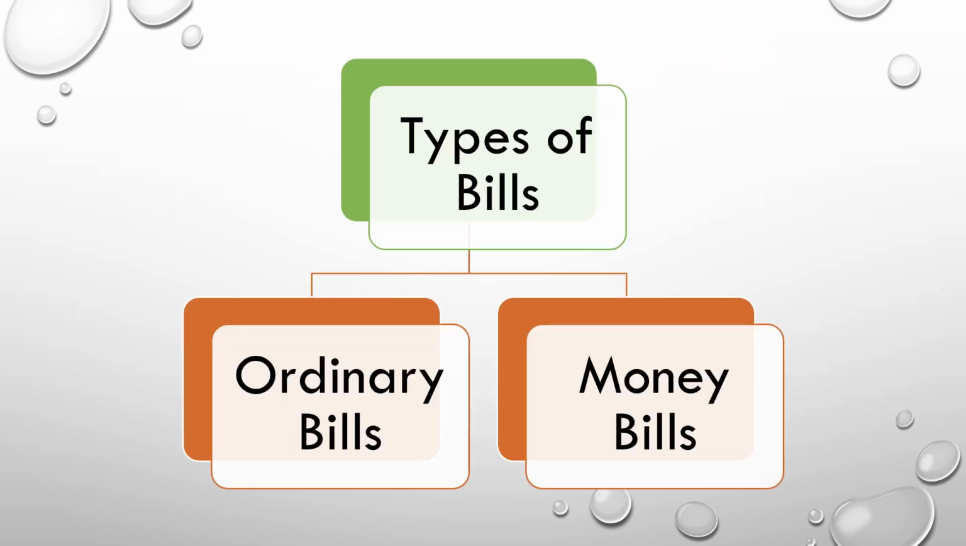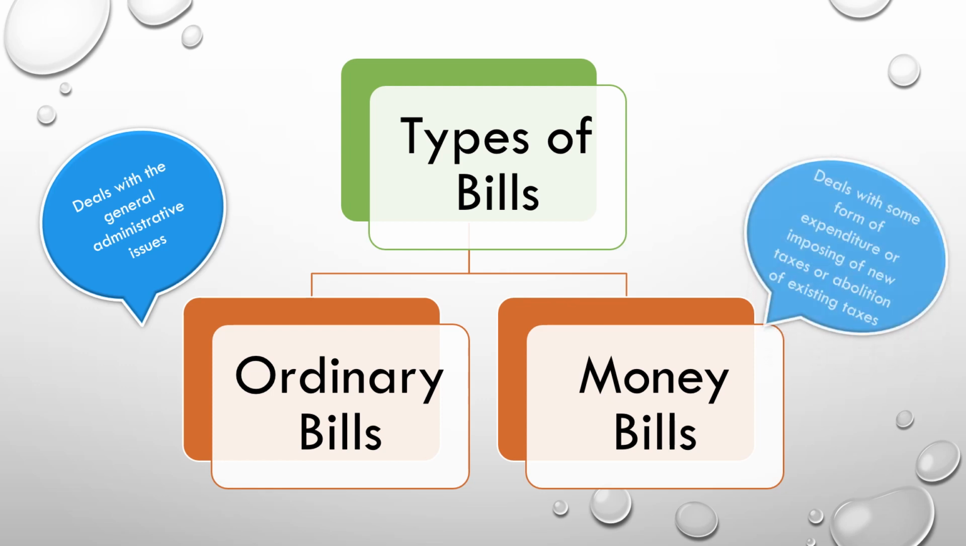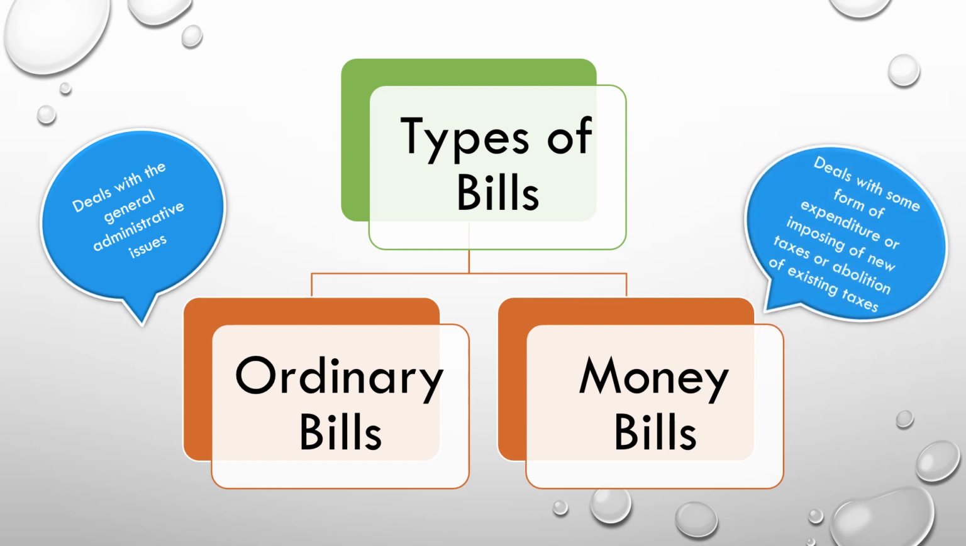So what are the types of bills? Types of bills are ordinary bills and money bills. Ordinary bills deal with general administrative issues and money bills deal with some form of expenditure or imposing of new taxes or abolition of existing taxes.